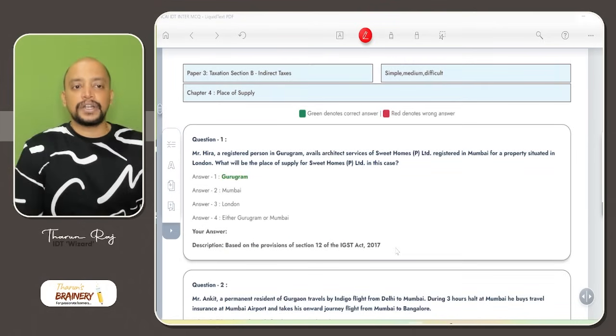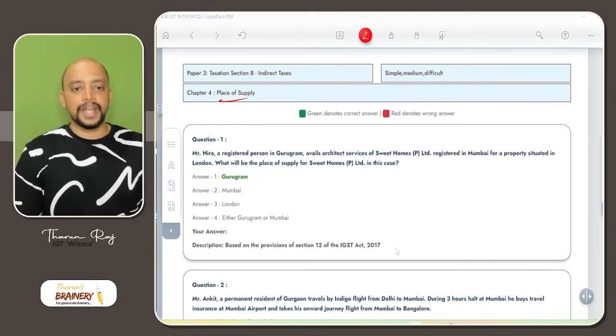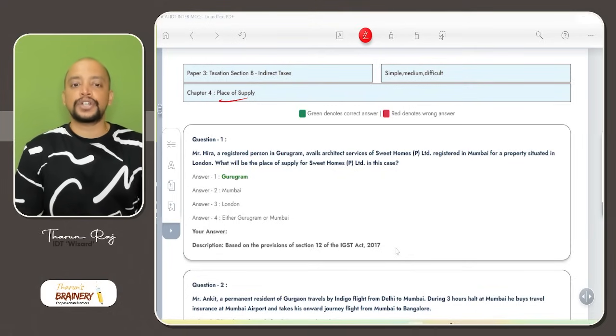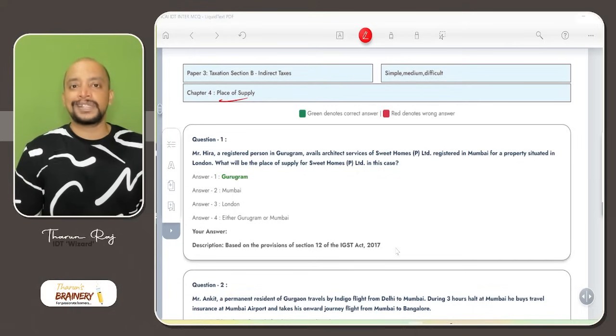The next chapter that we are going to discuss is place of supply. In this first question, Mr. Hira, a registered person in Gurugram, avails architect services of Sweet Homes Private Limited, registered in Mumbai, for a property situated in London. What will be the place of supply for Sweet Homes Private Limited? So in case of service in relation to immobile property, first you need to know what is the nature of services. Architect services means service in relation to immobile property.